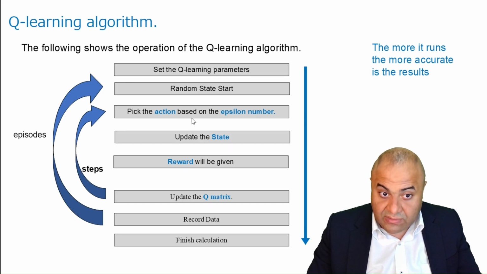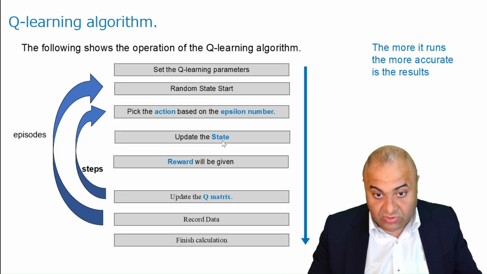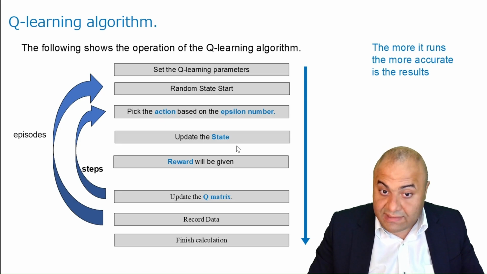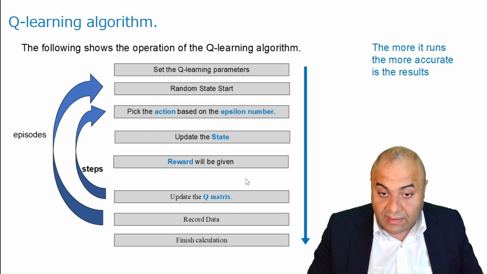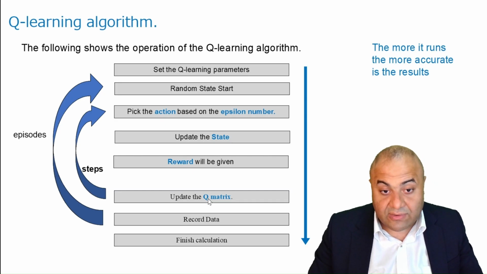As we take action, we will affect the environment, so the environment will give us a new state. So the state will be updated. After the state is updated, we see what the resultant reward is. So the reward will be given, and as we have the state and the reward, what we can do is calculate the Q value.